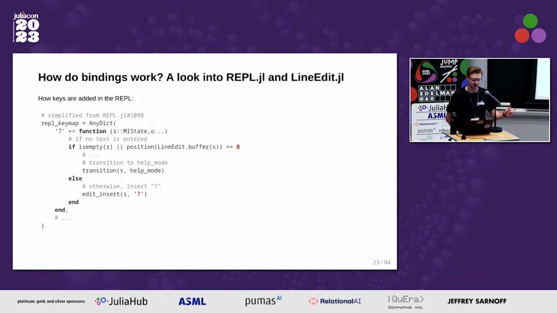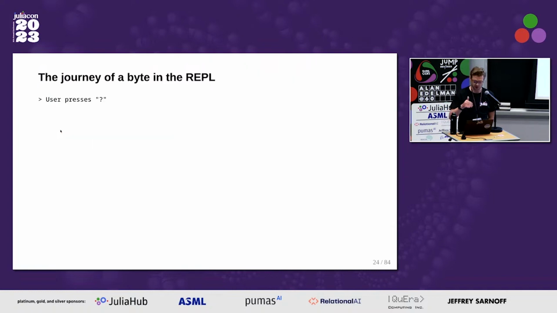It's a dictionary where the key is the character, the key that you're trying to map, and then the value of the dictionary is a function. And so what happens when you press the question mark on your keyboard? So the journey of that byte looks like this in the standard REPL right now. So you press the question mark, the REPL reads the byte value of it, 3F in this case.